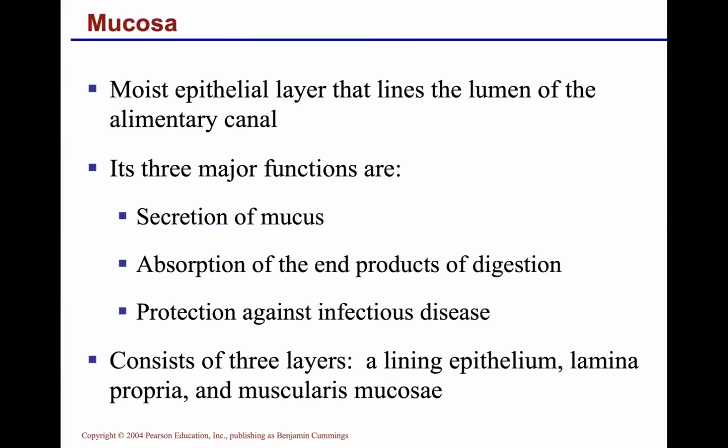So there are three major functions of these epithelial layers. One is secretion of mucus, another is absorption of the end products of digestion. And a very important function is that it protects against infectious diseases.